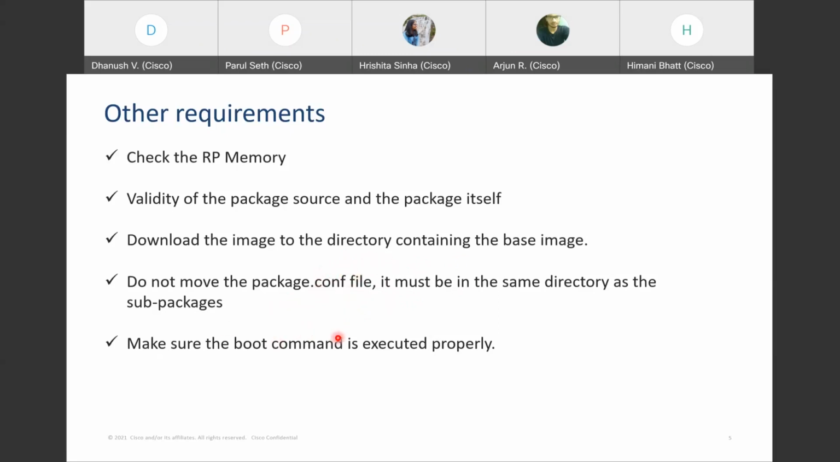And also the boot command, if it's not executed properly, there will be a set of errors. It will just revert back saying that the boot has failed, and it will restart.